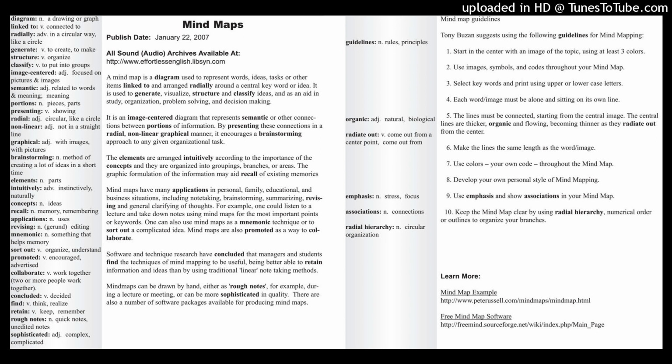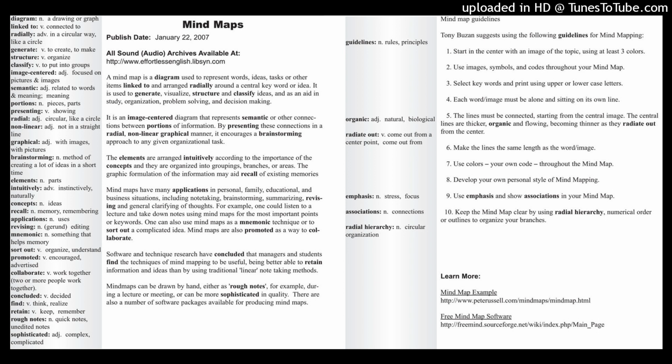Okay, so we see the word semantic in the next paragraph. A mind map represents semantic information. Semantic means meaning, related to words and meaning, about words and meaning. So mind maps, they use a lot of words, and mind maps organize ideas. They organize meaning. That's what mind maps do.